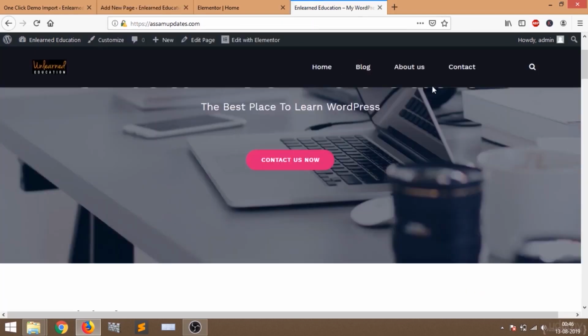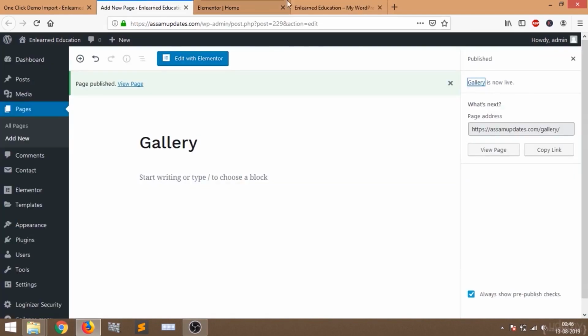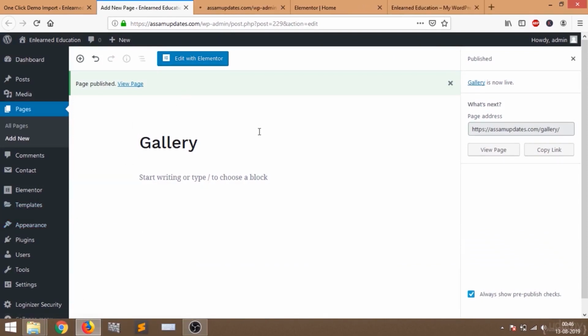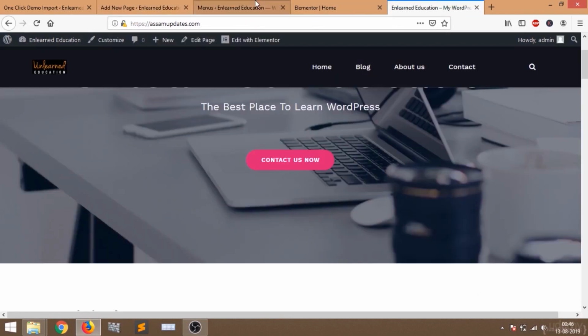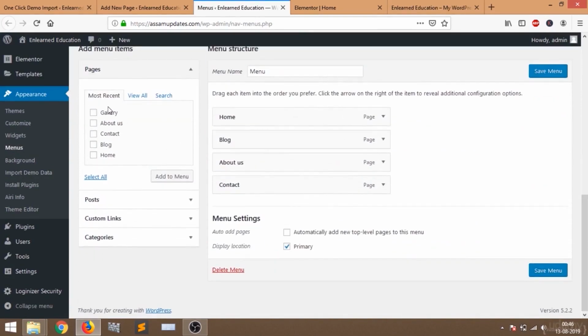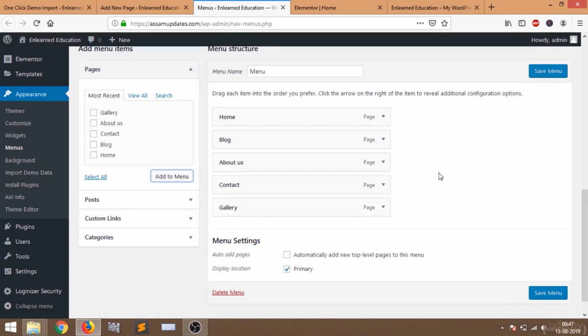But it is not included in the menu. To include the page in our menu, we have to go to menus and then add the page to our primary menu. So let's go to the menu, and from these pages options you can select gallery and select add to menu. So now you can see the gallery page is added to the menu.